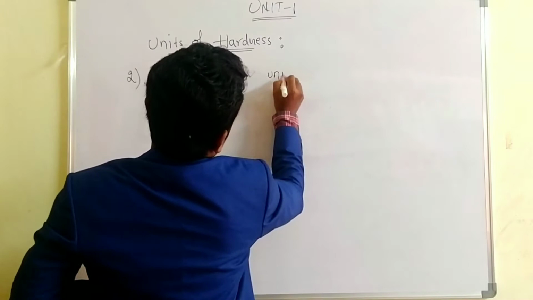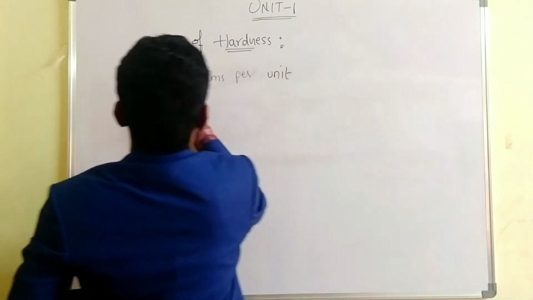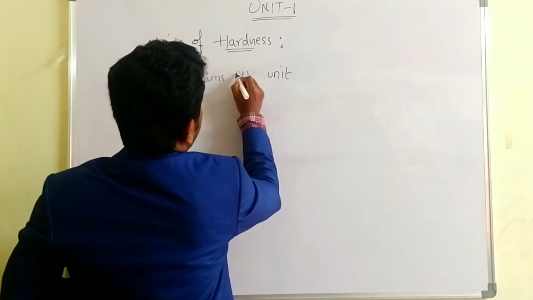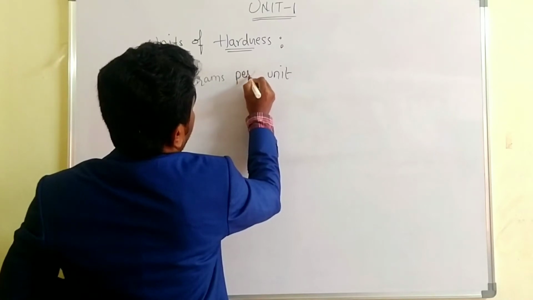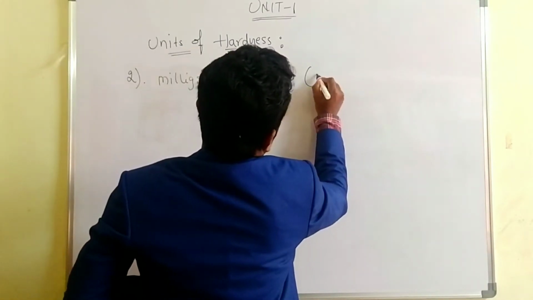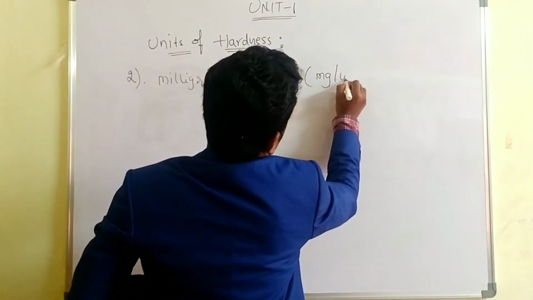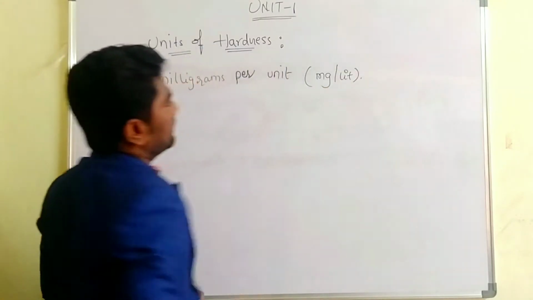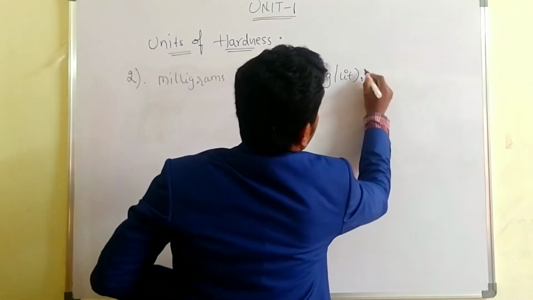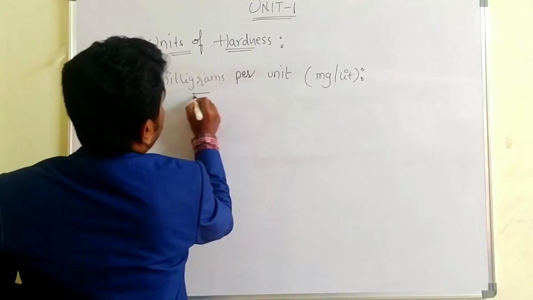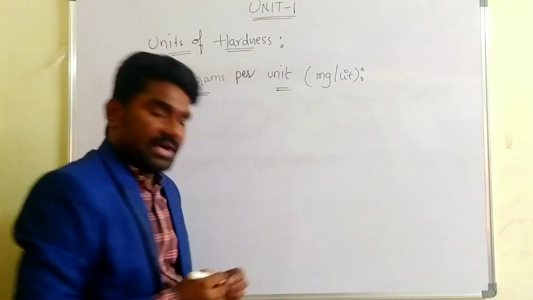That is, we can write it as mg per liter. Now what is meant by milligram per liter?